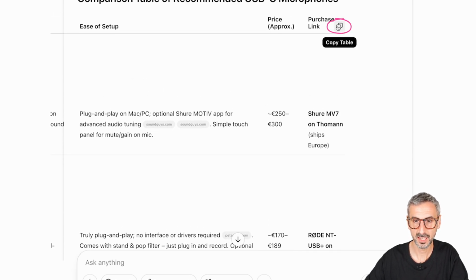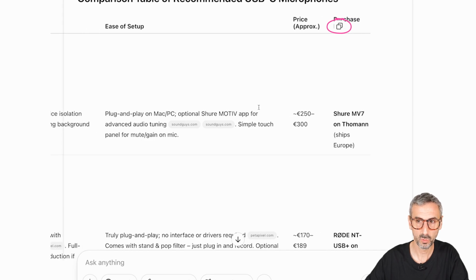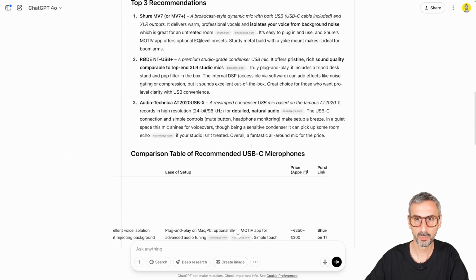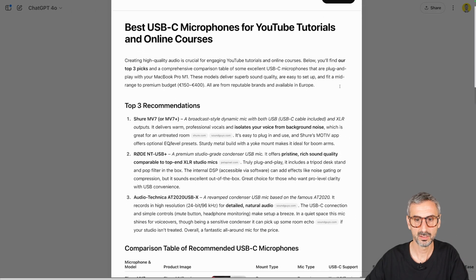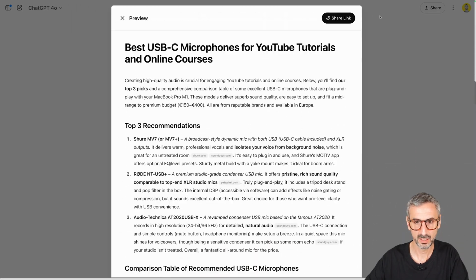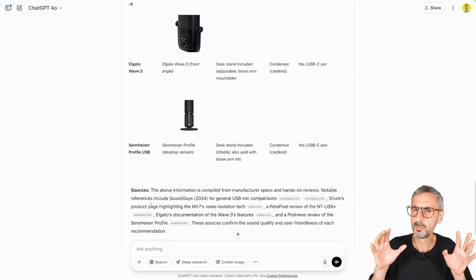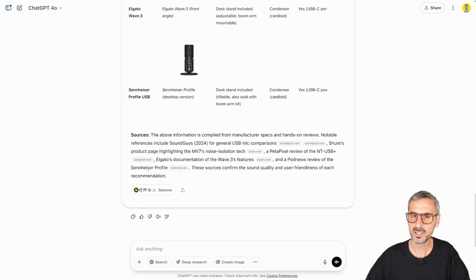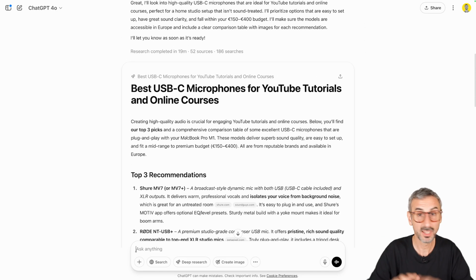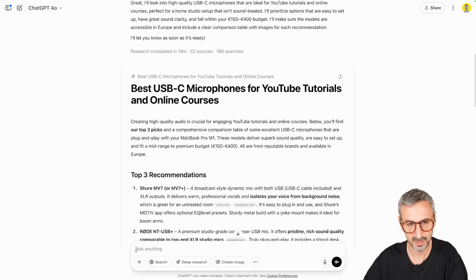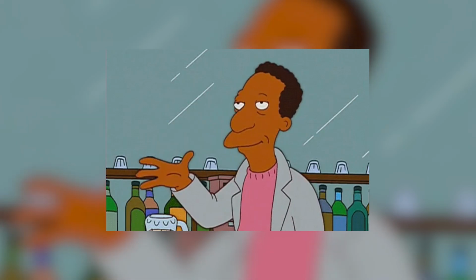I can see that I can copy this entire table if I wanted to. I can also export that, I believe, right here. See, I can click here and see the entire thing right here. So you see, this is a very complete research. I like that ChatGPT didn't give me just one answer and say, this is the one. It gave me the choice and it gave me enough information to compare for myself. So I would say this is a 10 out of 10, completely did the job.